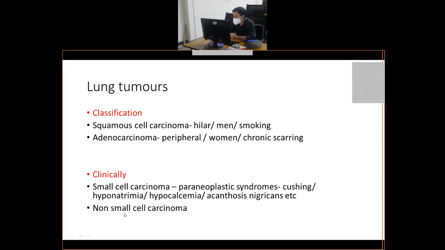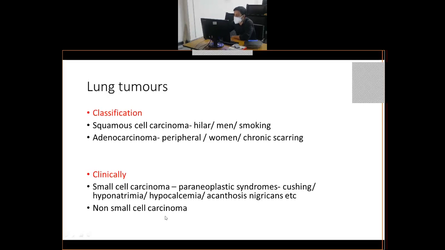Number one, prognosis, and number two is treatment. Prognosis, because small cell carcinomas has poor prognosis. Treatment, small cell carcinoma, the treatment is chemotherapy and radiotherapy, no surgery. Whereas in non-small cell carcinomas, it is a combination of surgery along with radio and chemotherapy. So that is the basic difference between small cell and non-small cell carcinomas.